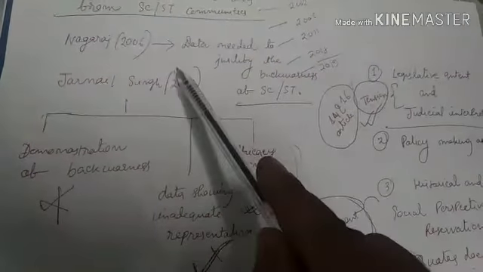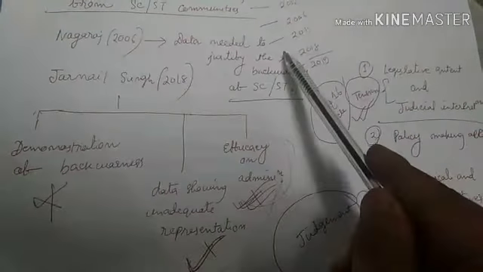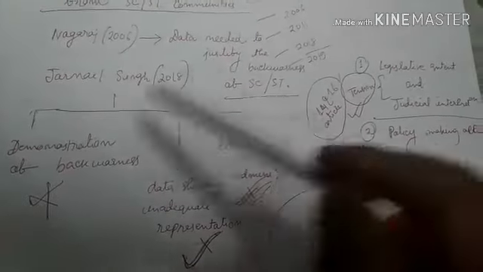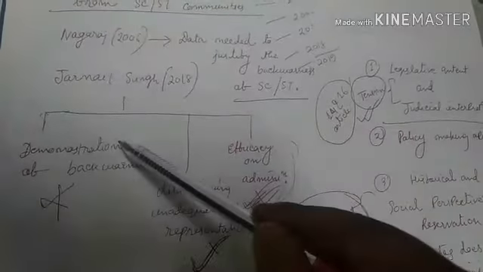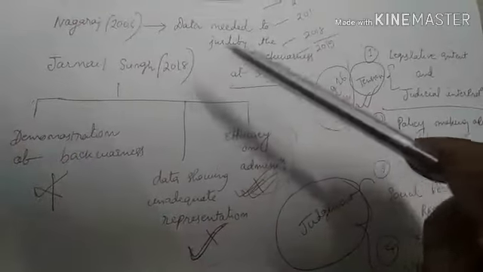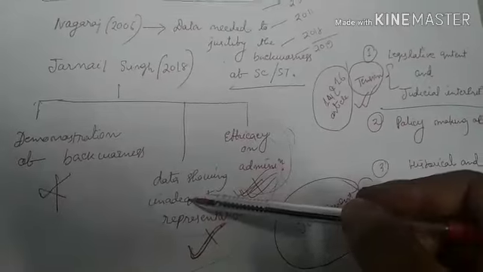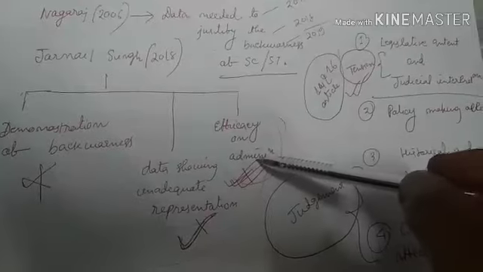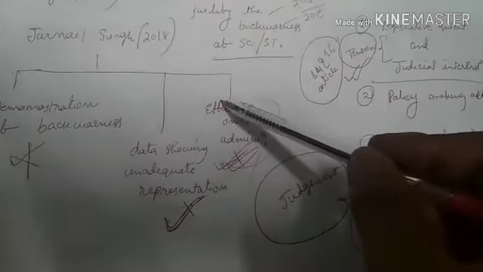But Nagaraj opines that data should be necessary to justify backwardness. The Jarnail Singh case says there is no need to demonstrate backwardness, but there should be data showing inadequate representation of those communities in government services, and special concern regarding the efficacy of administration affected by such reservation on promotion.